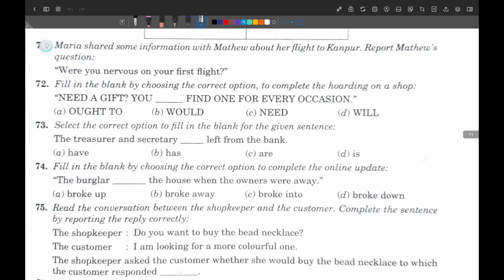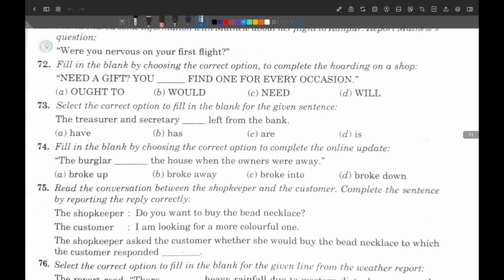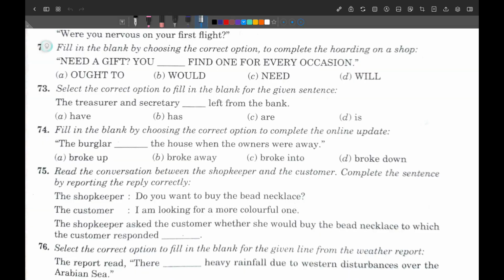So listen to me very attentively, each and every word, because these exercises are very important for you. And if you are learning these things regularly, it will help you a lot in your examination. So I am going to question number 73.